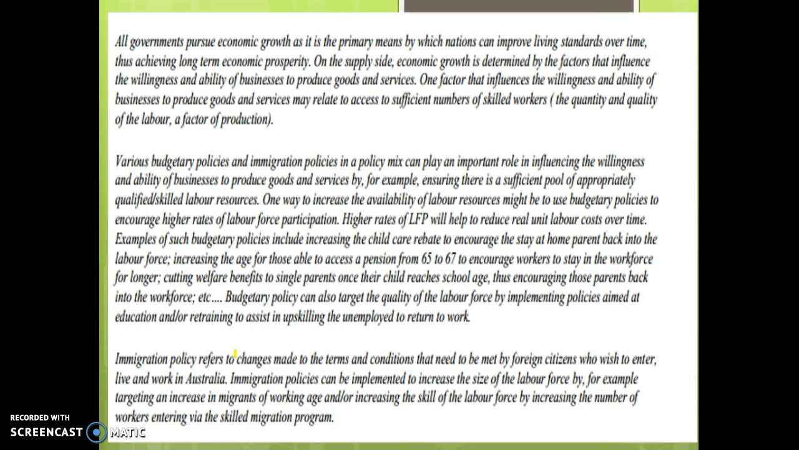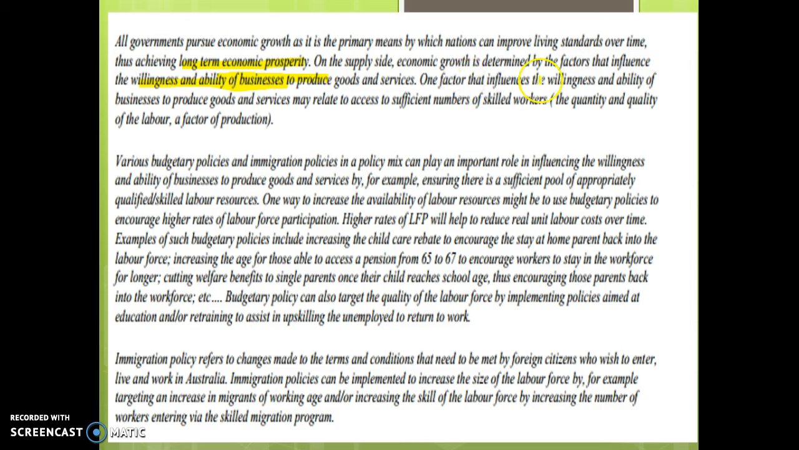Here's a suggested solution to this answer. It's not the only way of going about it, but I want to show you the way this person utilises the supply-side policies in line with an immigration policy. All governments pursue economic growth as the primary means by which nations can improve their living standards over time and achieve long-term economic prosperity. On the supply side, economic growth is determined by factors that influence the willingness and ability to produce. So again, explaining what supply-side policies do.